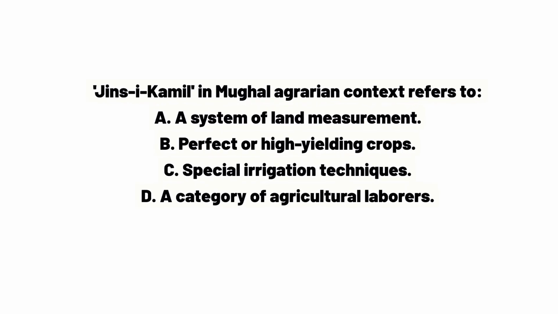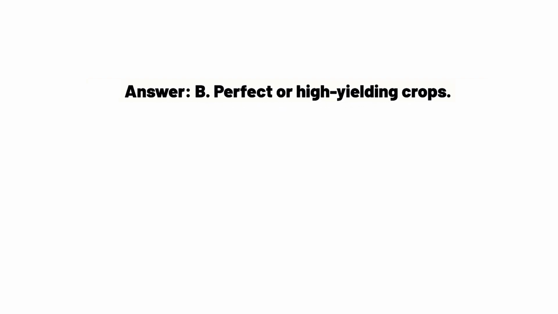Jins-i-Kamil, in Mughal agrarian context, refers to A. A system of land measurement. B. Perfect or high-yielding crops. C. Special irrigation techniques. D. A category of agricultural laborers. Answer B. Perfect or high-yielding crops.